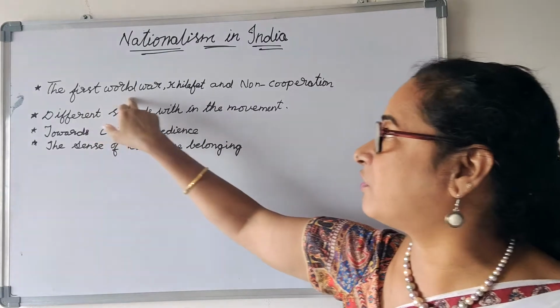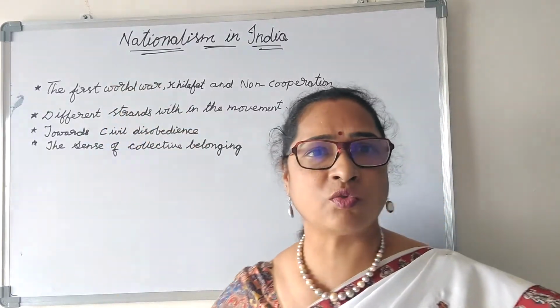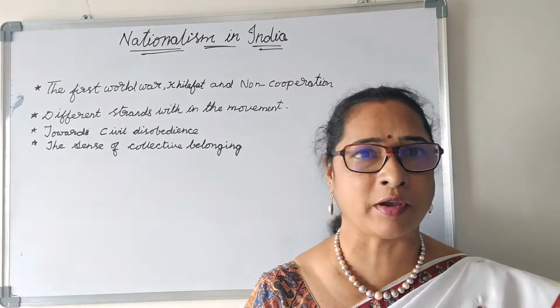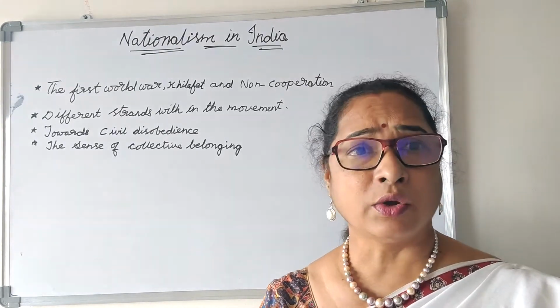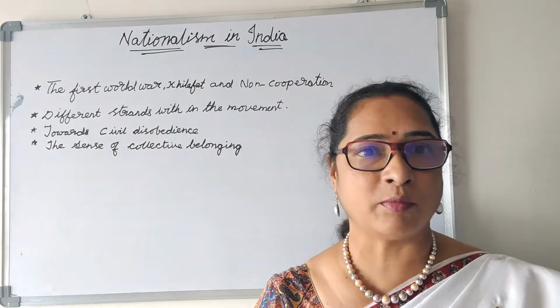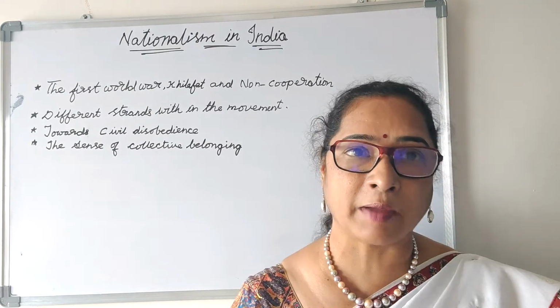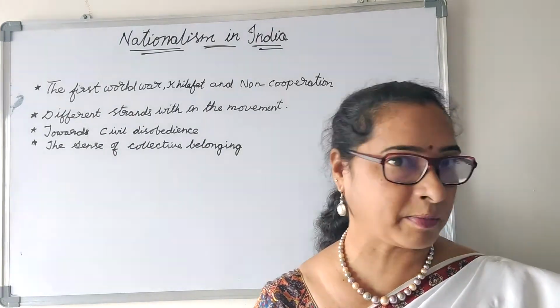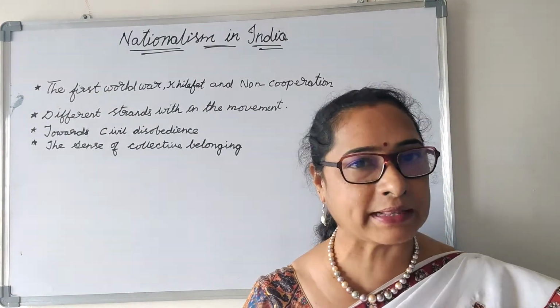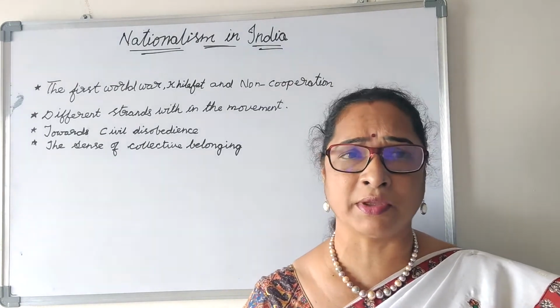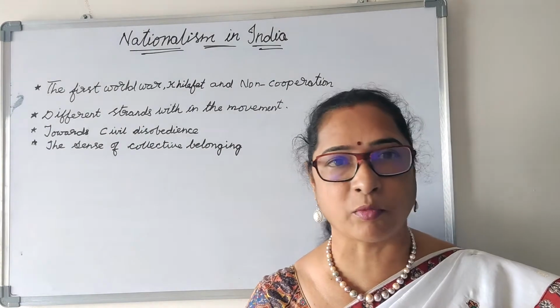What happened during the First World War? During the First World War, the imperialistic government led forcible appointments for the military to manage the economy. At the same time, crops failed, and the imperialist British government was forcing people to pay taxes. These policies of the British imperial government led to the national movement.